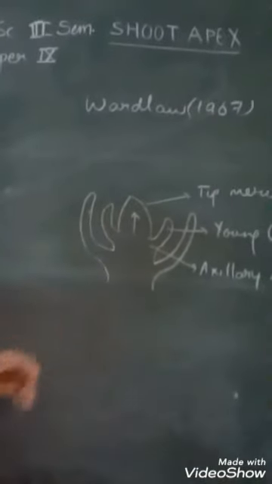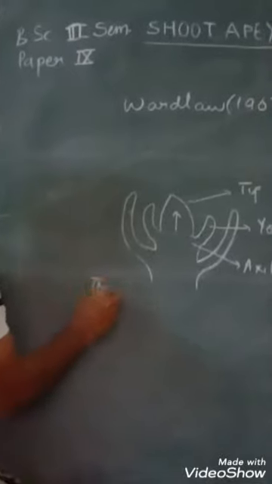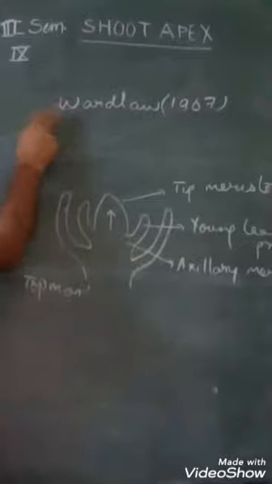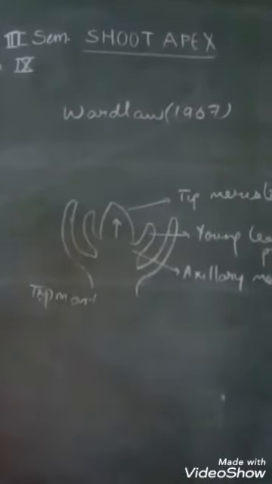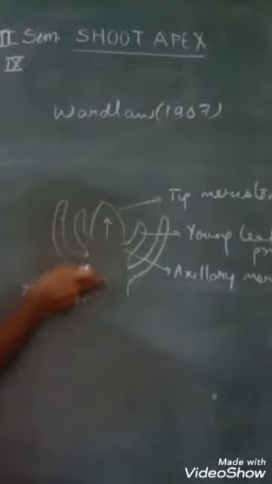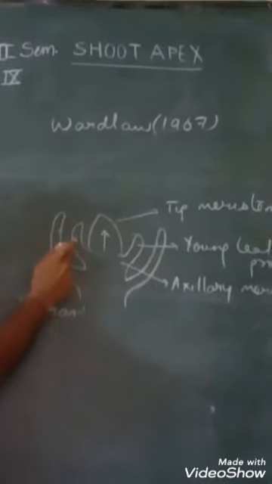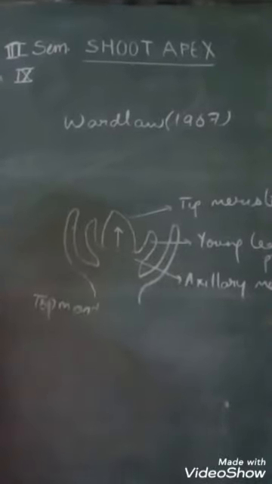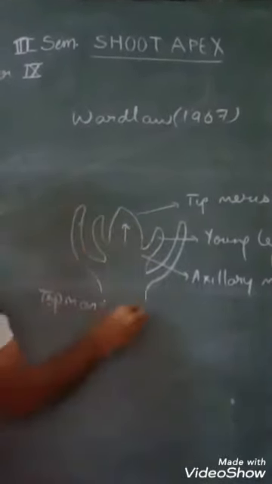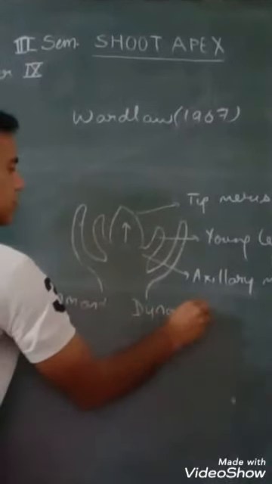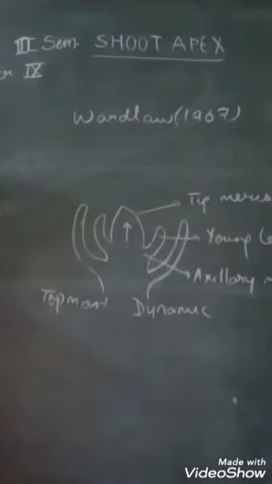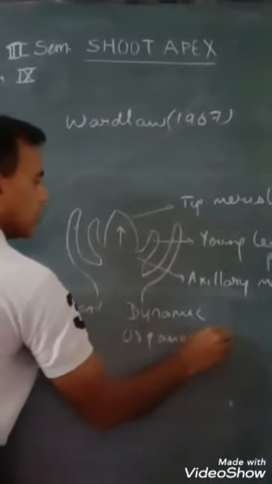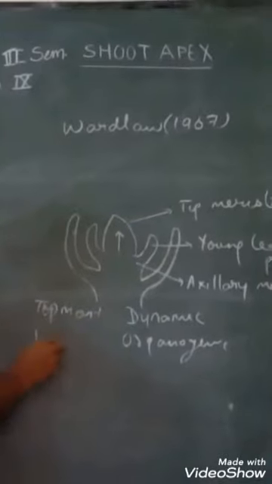Shoot apex is the topmost meristematic region of the plant. According to Wardlaw 1967, it is the distal most meristematic region along with the young leaves. This structure is a dynamic structure. It keeps on changing. It is organogenic and is a harmonic structure.